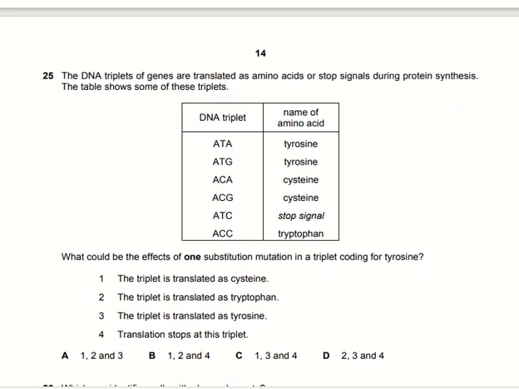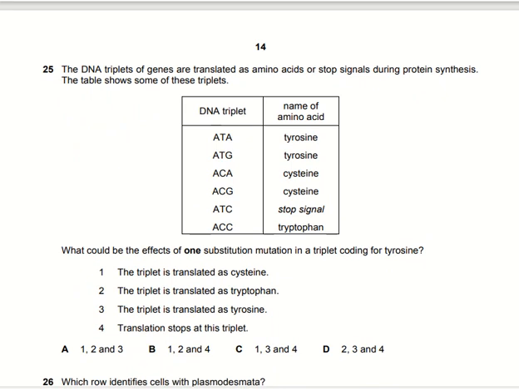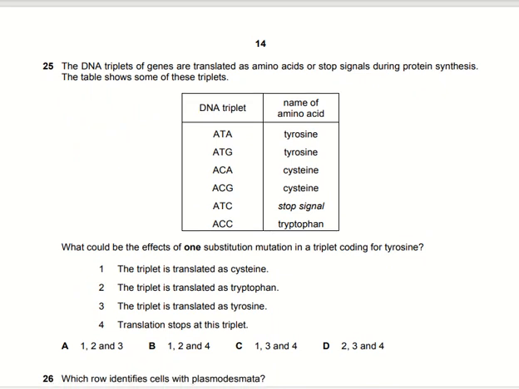Anyhow, we will discuss the next MCQ here, which is 25. So let's start. The DNA triplets of genes are translated as amino acids or stop signals during protein synthesis. The table shows some of these triplets, the DNA codons, and the names of the amino acids which are encoded by those particular codons.